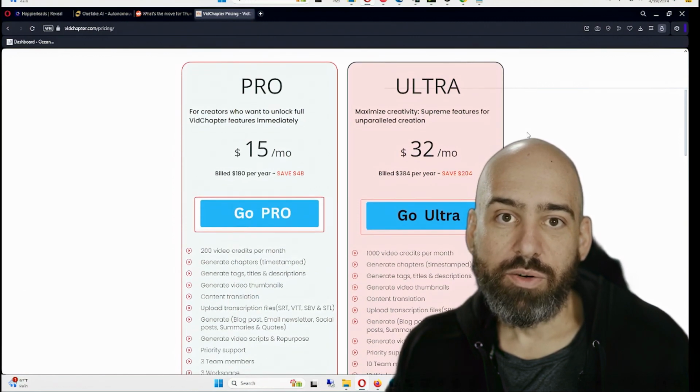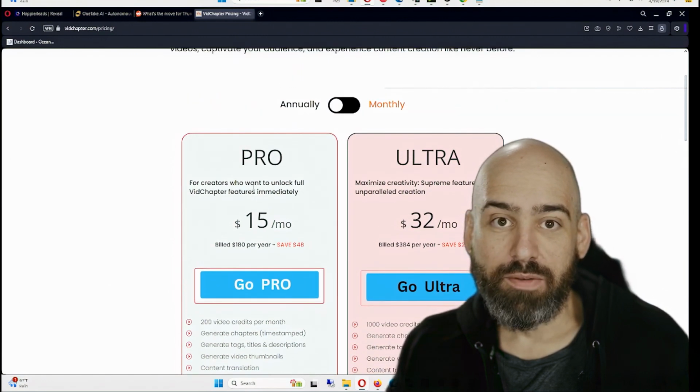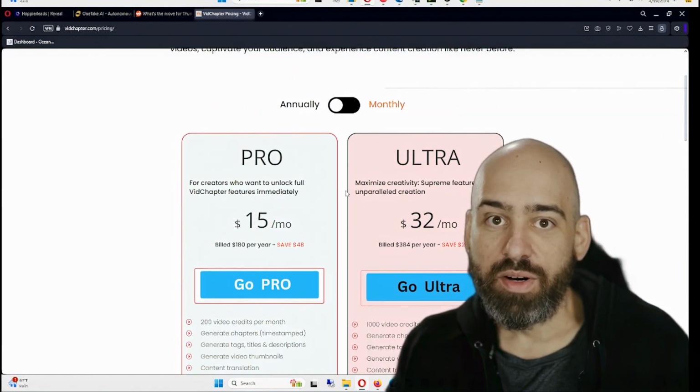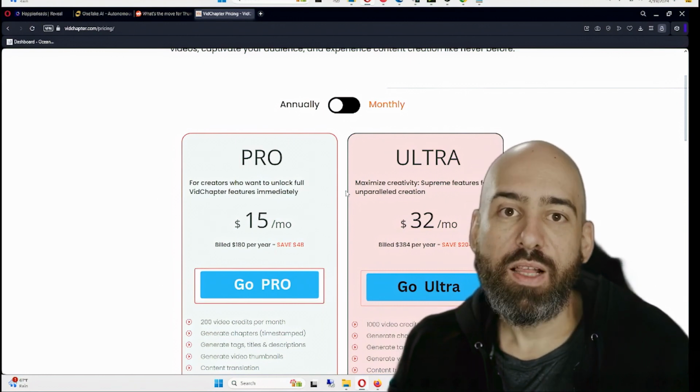I don't know if Adobe's going to eventually incorporate this stuff. It's pretty cool. It's up to you to decide if it's worth the price or not. But if you're making money off video, it's probably worth it. I don't know. Check it out for yourself. Let me know what you think.